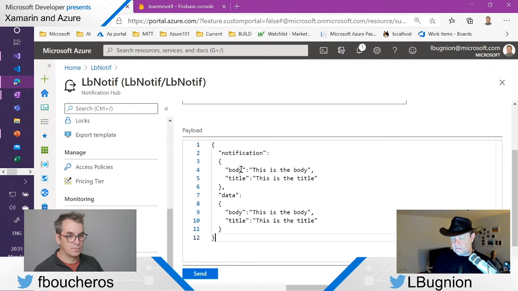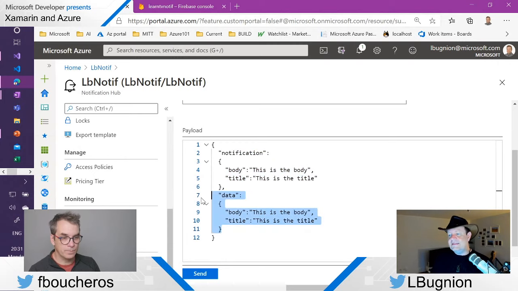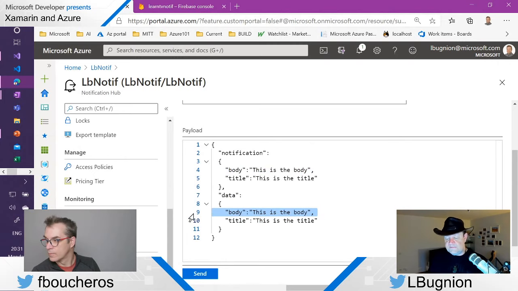One part is the notification itself, which is going to be shown inside the toast when the notification is received. And then there is a data part, and the data is going to be passed to the application when you tap on the toast, for example. Then the application starts and this data is passed. In my system, typically you want both the notification and the data to be the same. At least I assume this is what you want, but it could be different.